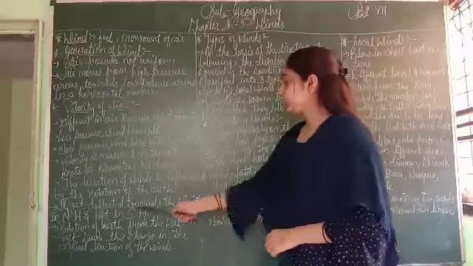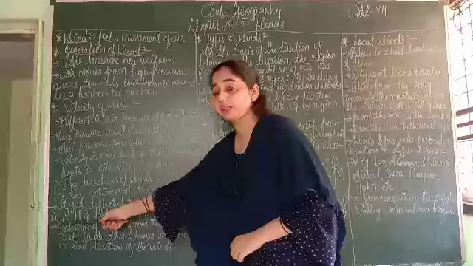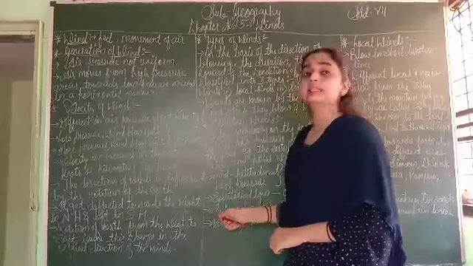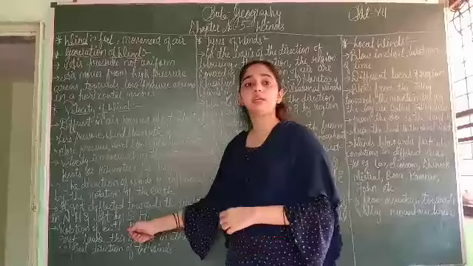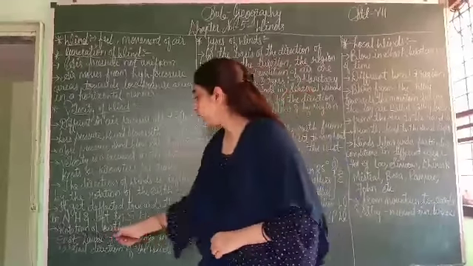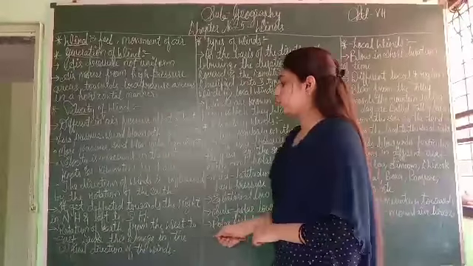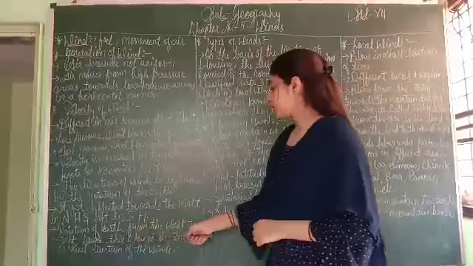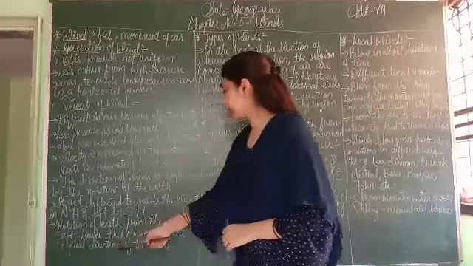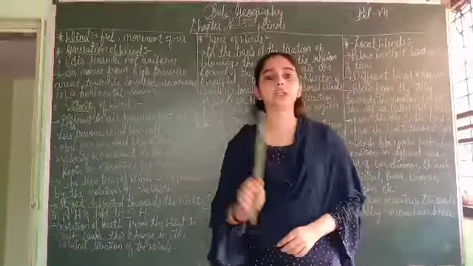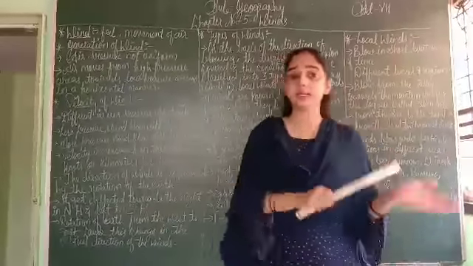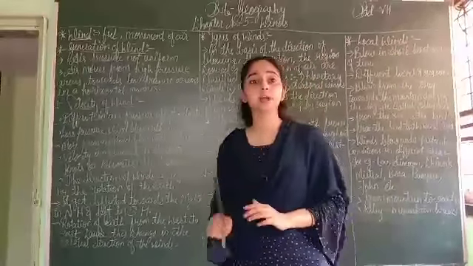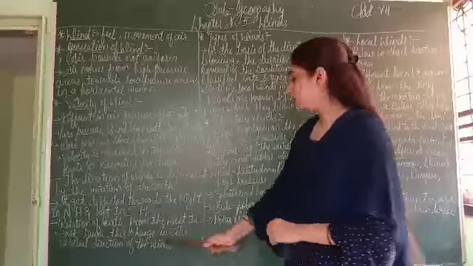Means in the northern hemisphere the direction of the wind is right, and in the southern hemisphere the direction of the wind is left. The rotation of the earth from west to east causes this change in the original direction of the wind.